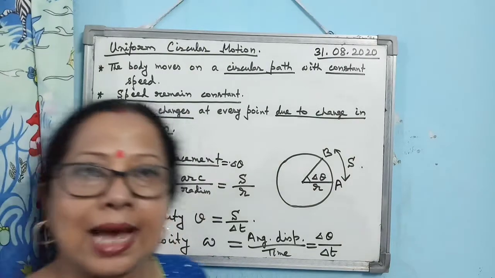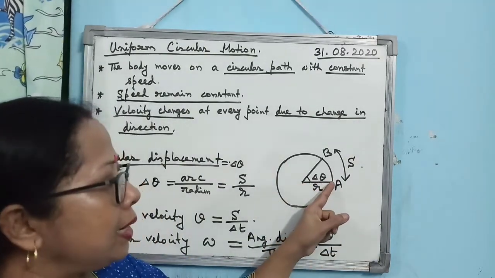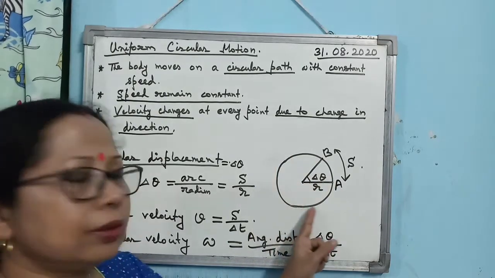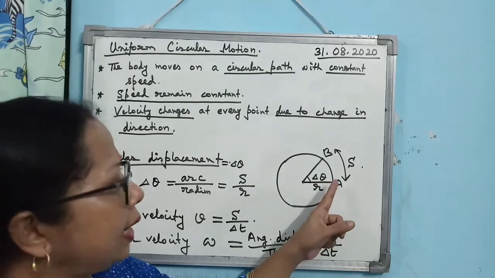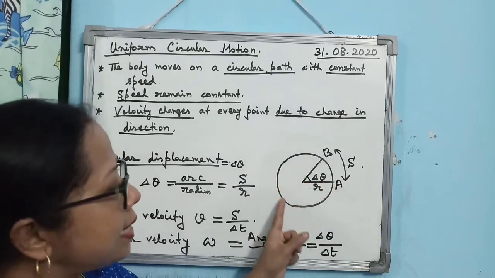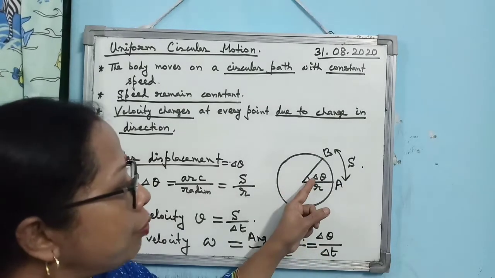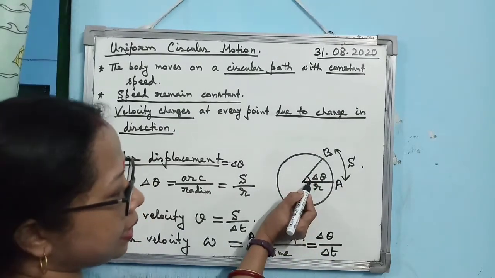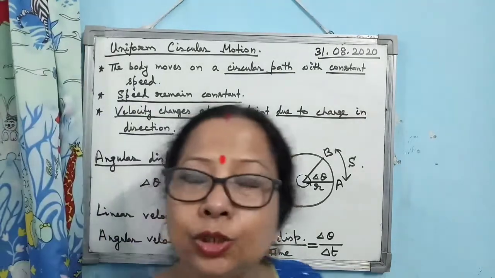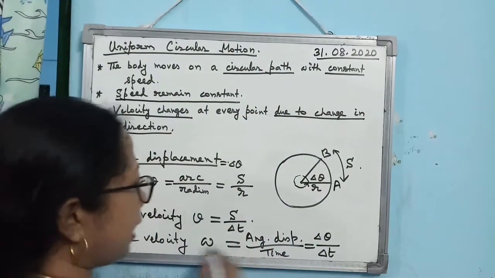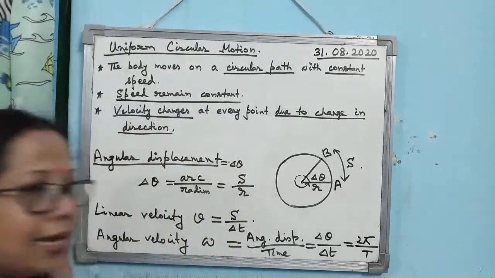Another way is that if you consider that T, big T, is the time period for one complete revolution, then T is the time to complete one circle. In that time, what will be the value of delta theta? It will be this complete angle. What is the value of the complete angle? 2 pi radian. So you can write omega is equal to 2 pi divided by T.